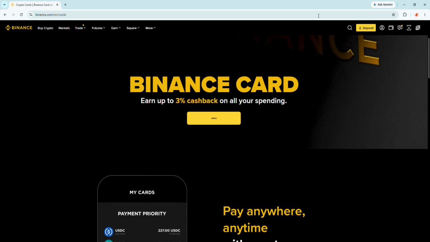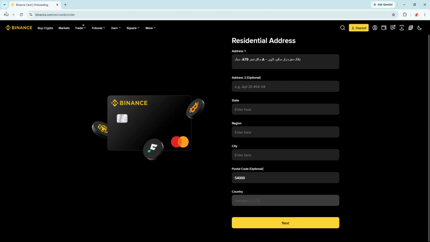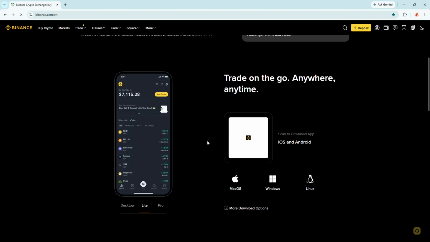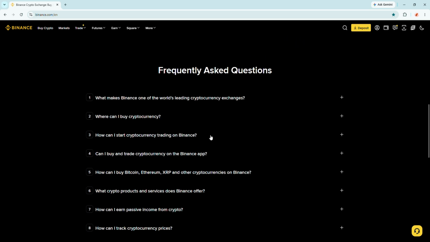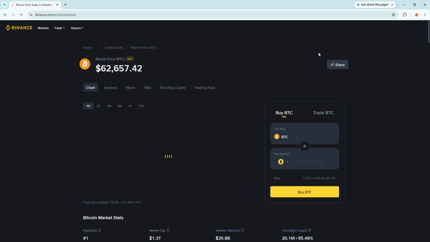As for using a VPN to access Binance.com from the US, it's possible, but it violates Binance terms of service and could result in account restrictions, so it's generally not recommended. That's the key difference between Binance.com and Binance.us.